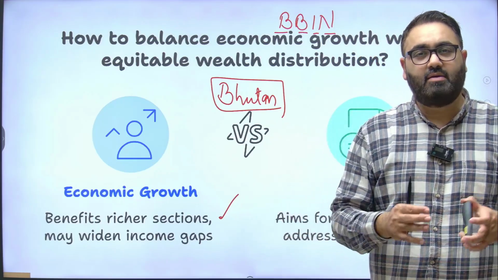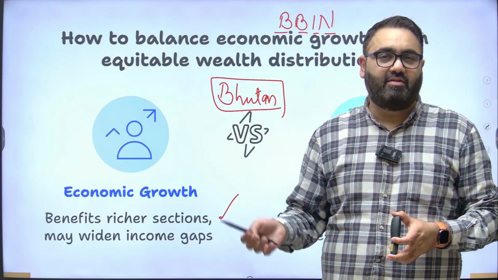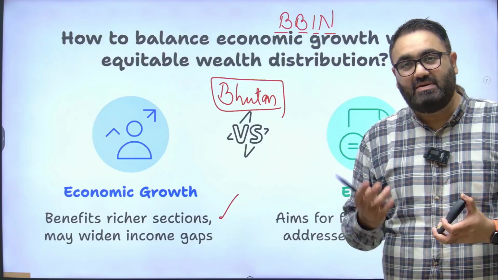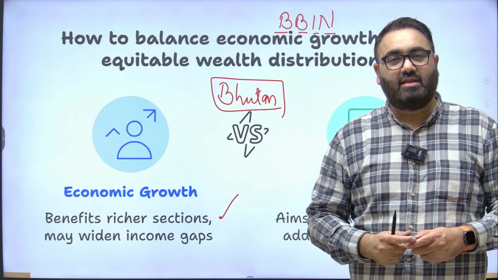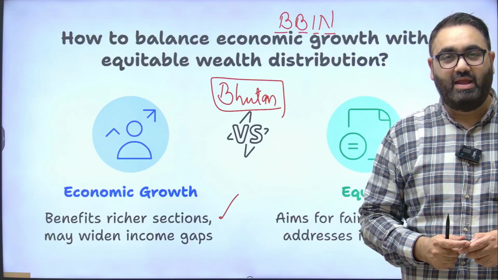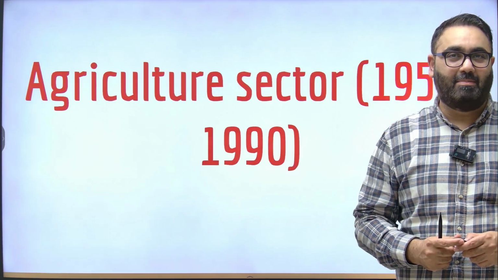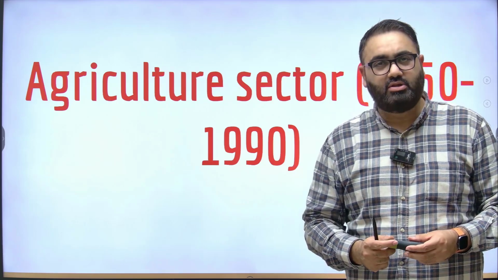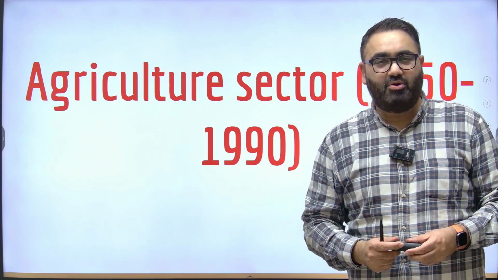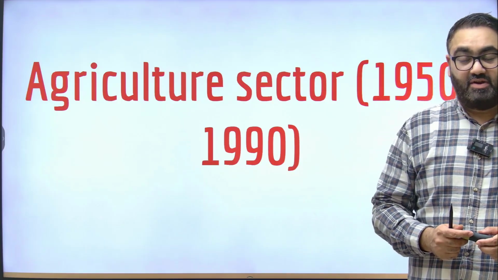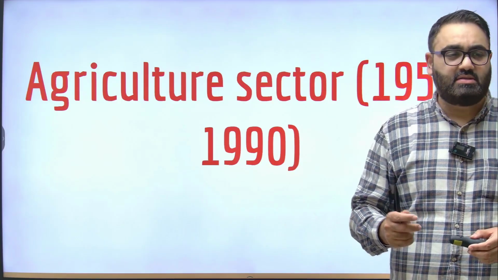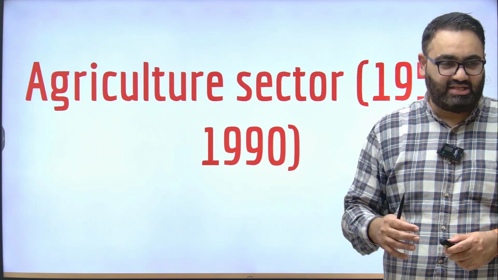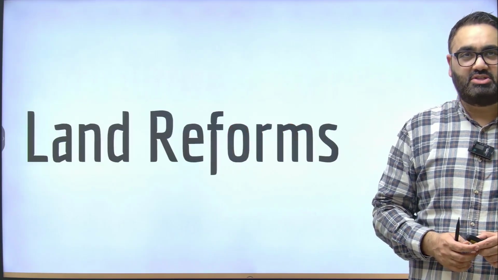So when the government wants to ensure that we have equality, and when the government wants to ensure that we have growth, there has to be a balance between the two. And this is where the government has a crucial role to play in how they are able to maintain the balance. Let's look at sector-wise growth now from 1950 to 1990. As we discussed, this chapter mainly takes us before the LPG reforms of 1991. It takes us till 1990 to show us what the situation was.